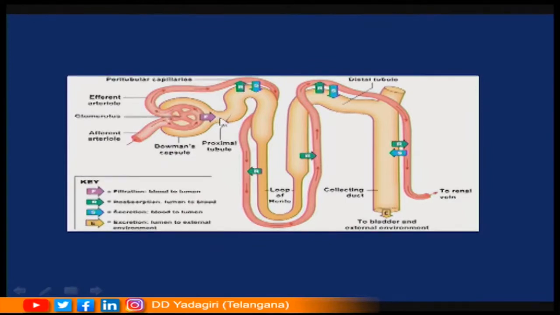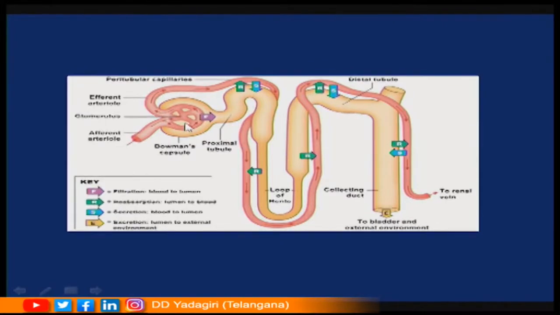Now, this primary urine passes down the renal tubule, and during its journey passing through the different parts of the renal tubule, it will undergo certain changes and certain mechanisms also take place in the formation of urine. Now, before we further proceed, the glomerular filtration which takes place inside the Bowman's capsule produces the primary urine. Around 1100 to 1200 ml of blood is filtered in the process of glomerular filtration per minute. Students, 1100 to 1200 ml of blood is filtered per minute.